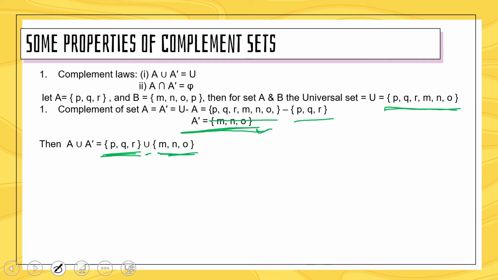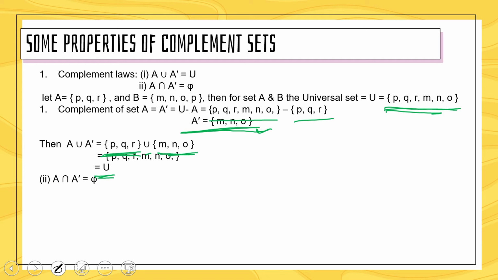So A union A complement will be P, Q, R and M, N and O, right? PQR and MNO, because we know in union of sets we include all common and non-common elements. So it is equal to the universal set. So for second, let's take the second part of complement law.